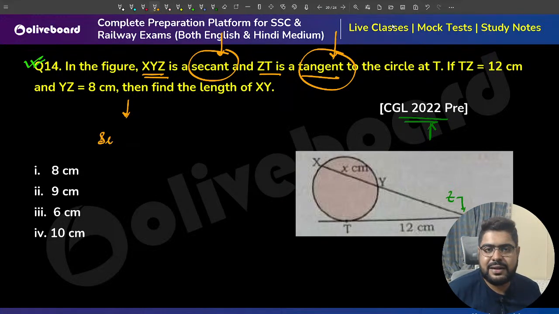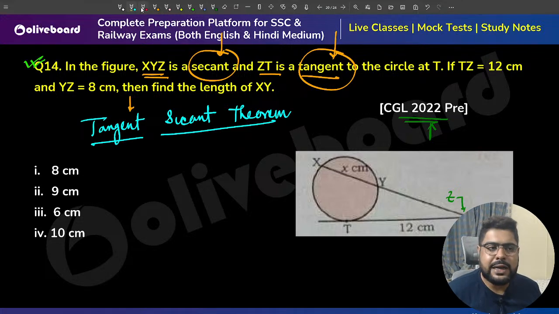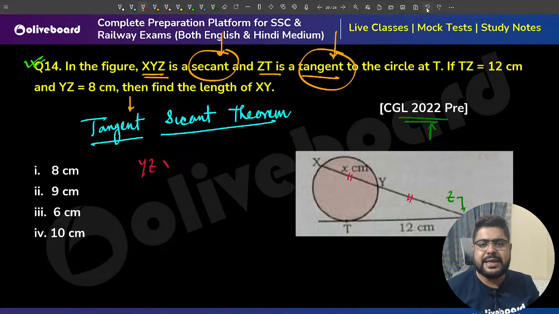theorem called the tangent secant theorem, which actually comes from the secant theorem only, right? So in my batches, I've given you the proofs and everything. So the secant is this one, so you take it in two parts. You guys tell me the tangent secant theorem here.